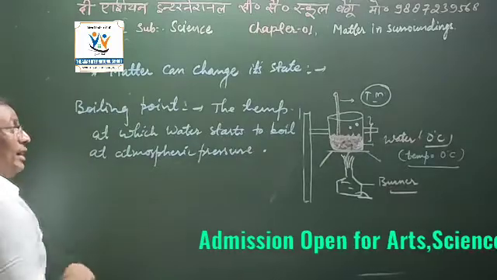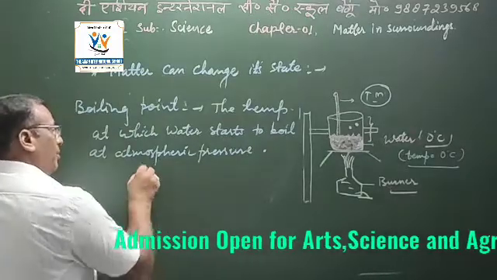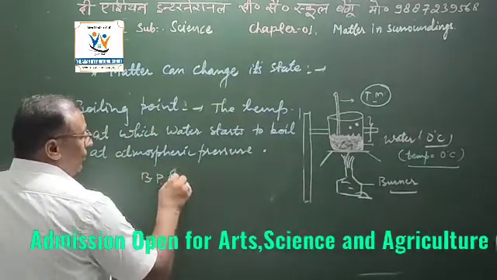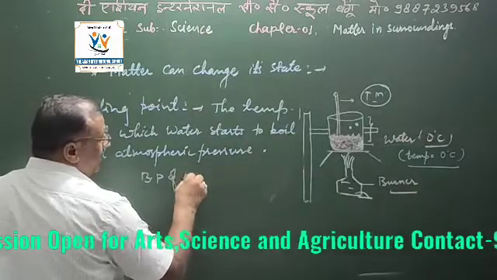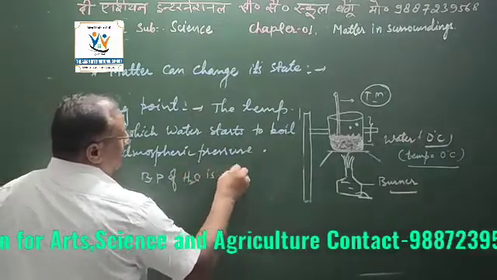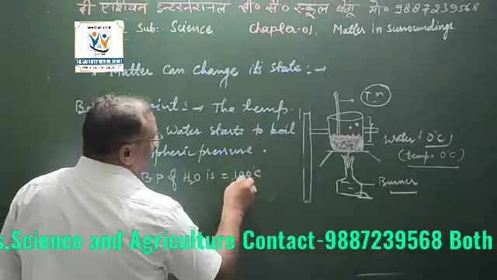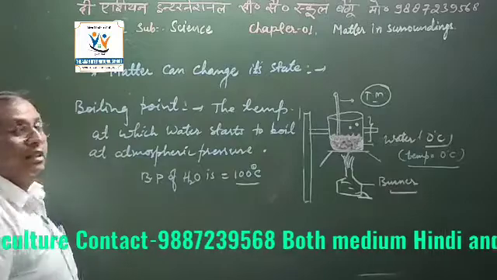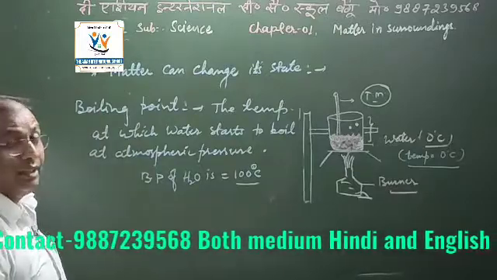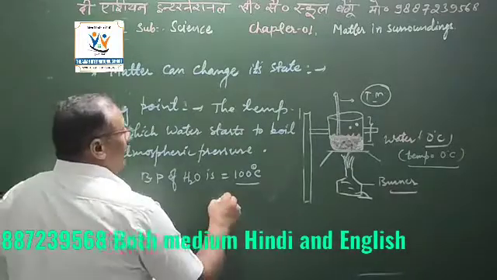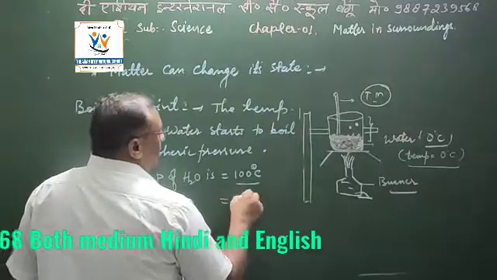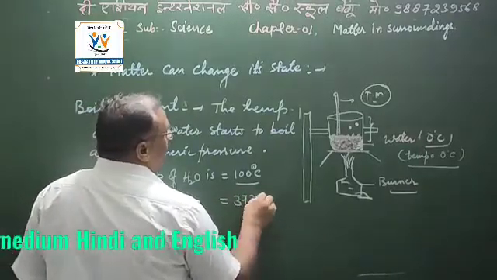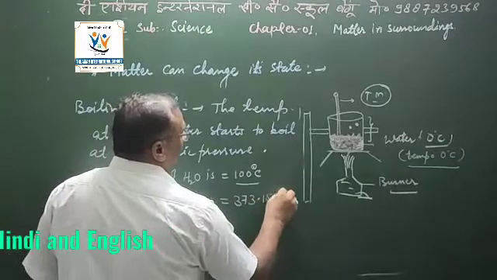Okay, so what is the boiling point of water? The boiling point of water, H2O, is equal to 100 degree centigrade. And if you want to define it in the Kelvin scale, then I will say 373.15 Kelvin.